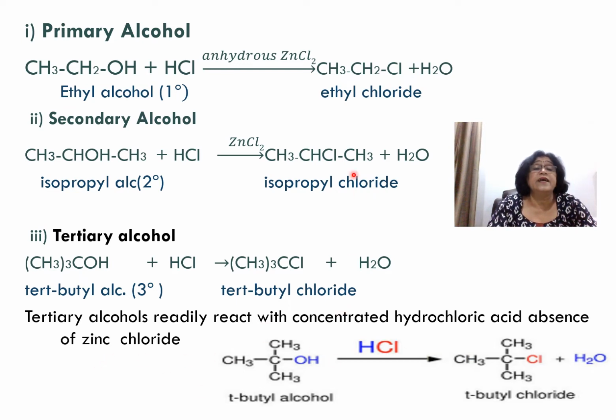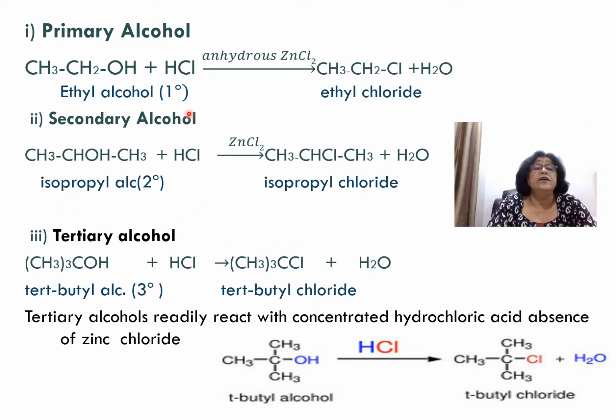Basically in this reaction, zinc chloride is not used because tertiary butyl alcohol is very reactive. It reacts at the spot with HCl and forms tertiary butyl chloride. If we take these 3 alcohols in 3 different test tubes and add HCl to them, you will observe that as soon as you add HCl to tertiary butyl alcohol, you immediately get a white precipitate, a turbidity, because of the immediate formation of tertiary butyl chloride.